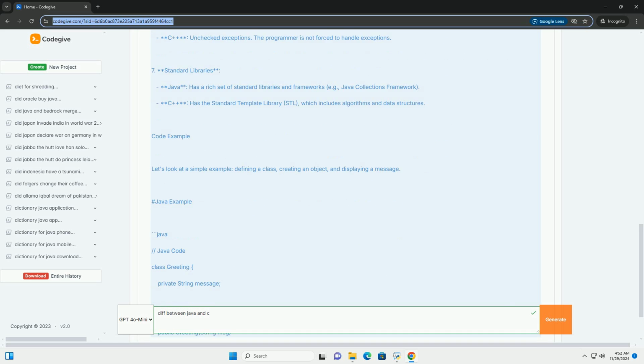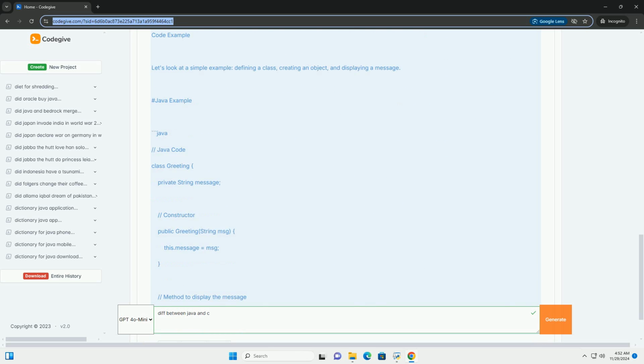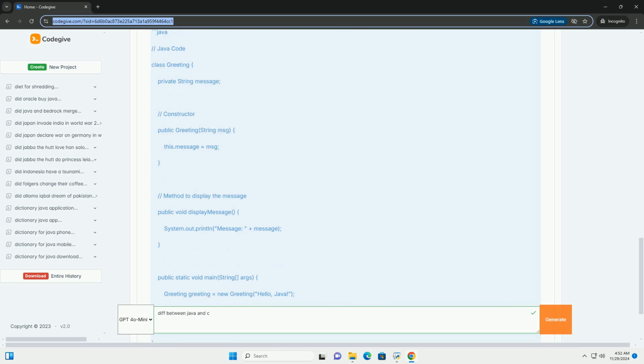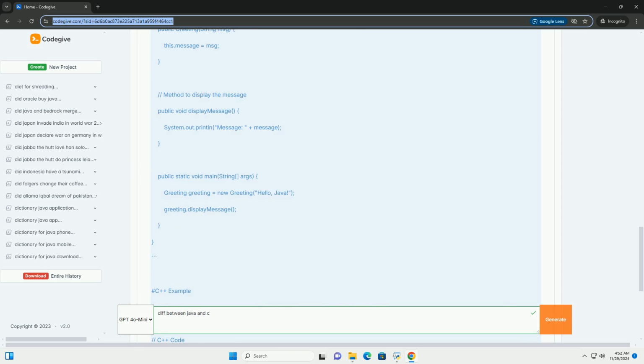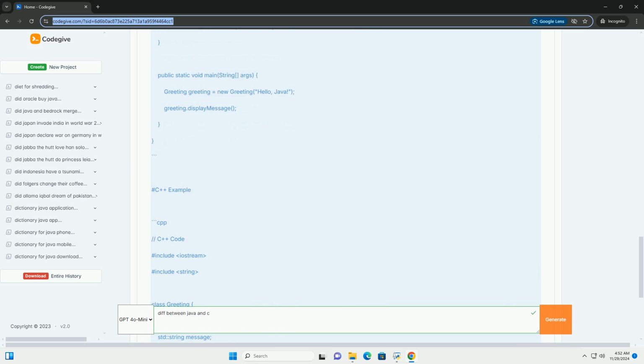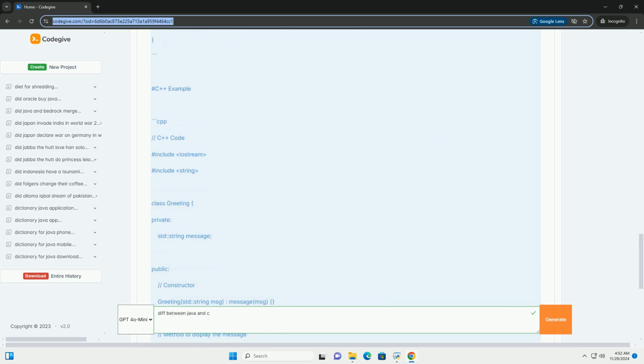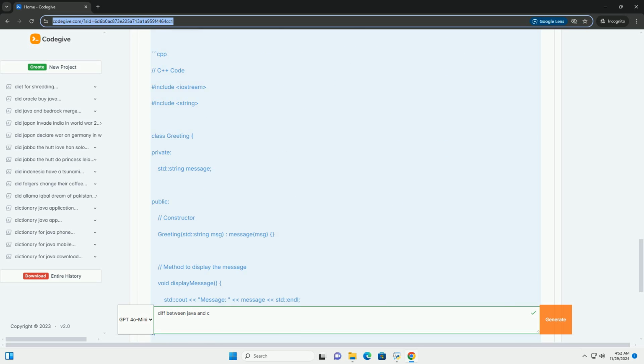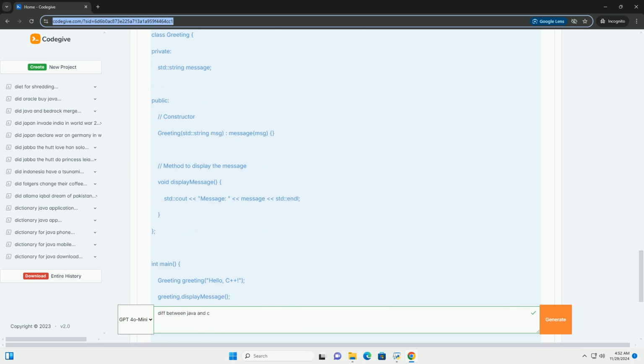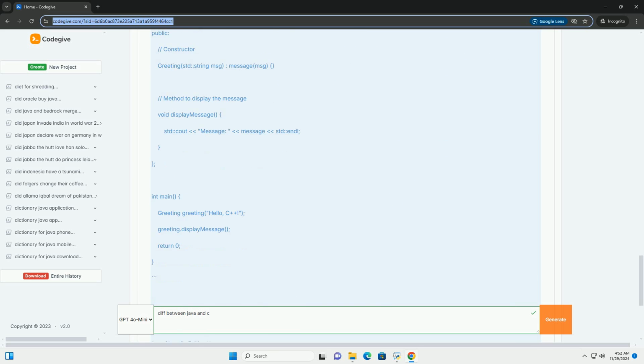1. Memory management. Java: automatic garbage collection. The programmer does not have to manually manage memory. C++: manual memory management. The programmer must allocate and deallocate memory using new and delete.